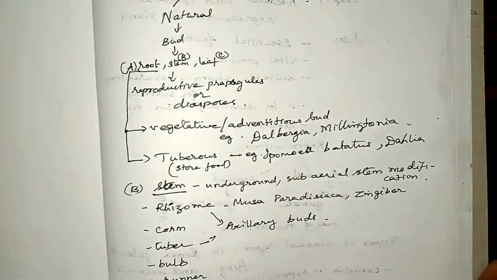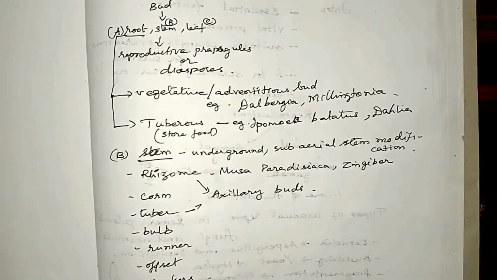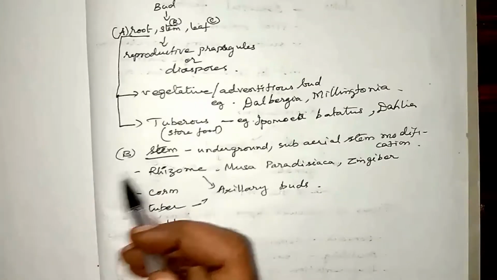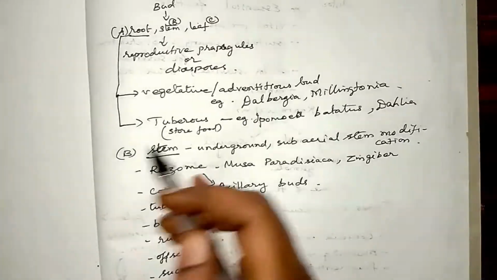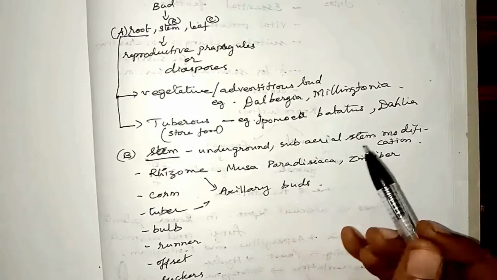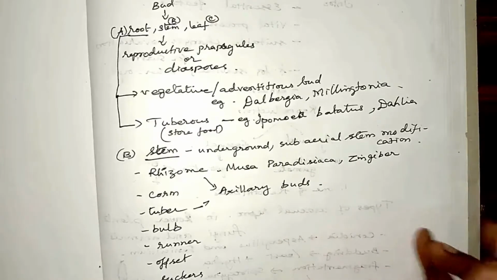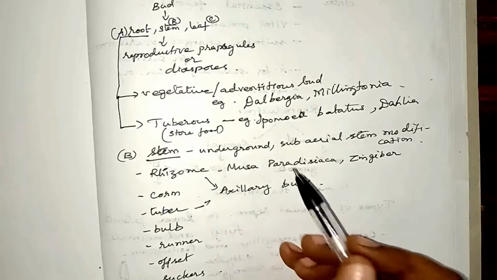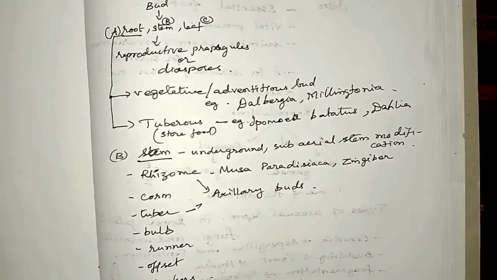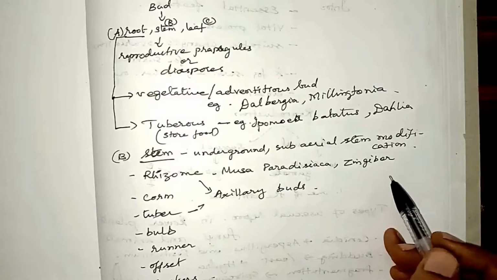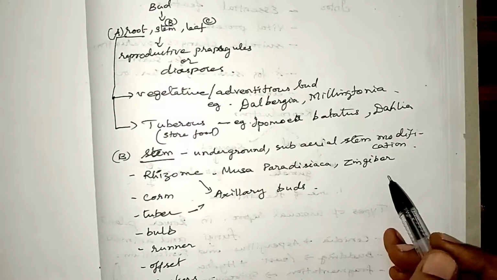Dahlia is a flower. So these roots possessing buds become detached from the parent plant and grow into independent plants under suitable conditions. Next, let us see the modifications of stem. You have learned in unit 3 of 11th standard certain modifications of underground and subaerial stem. Let's see a few examples. Rhizome is seen in Musa paradisiaca, our common banana plant, Zingiber officinale, otherwise called ginger, and Curcuma longa, which is turmeric.